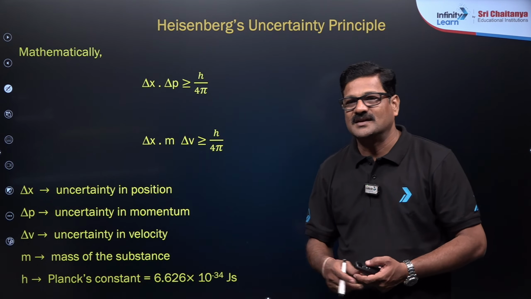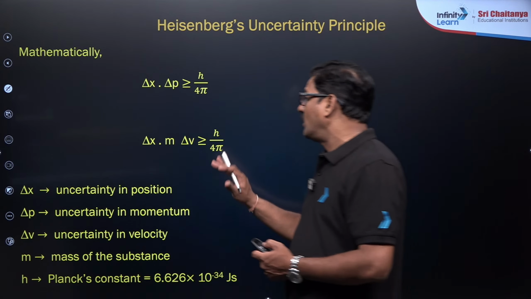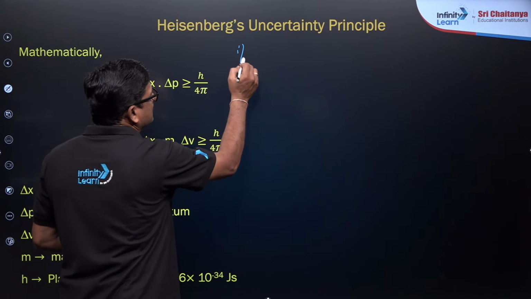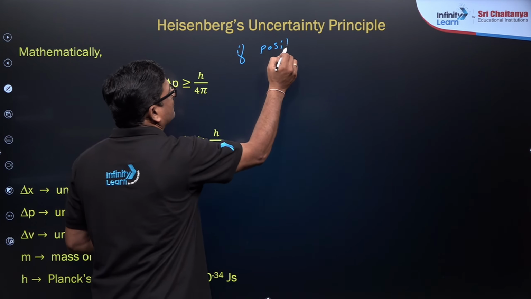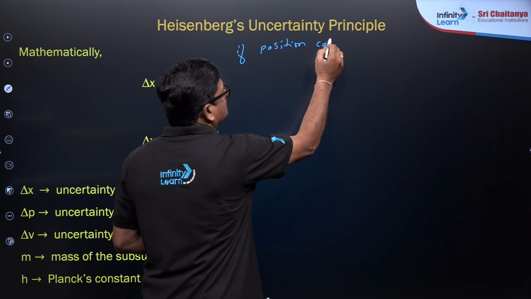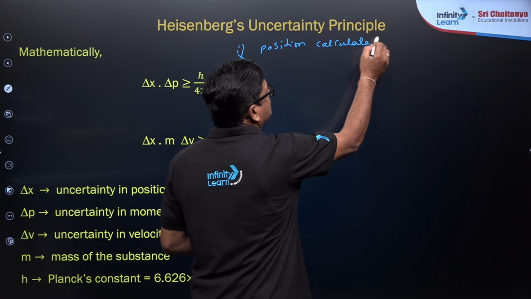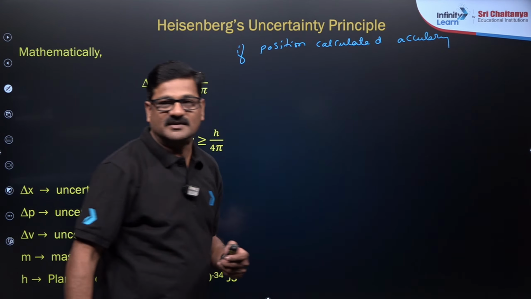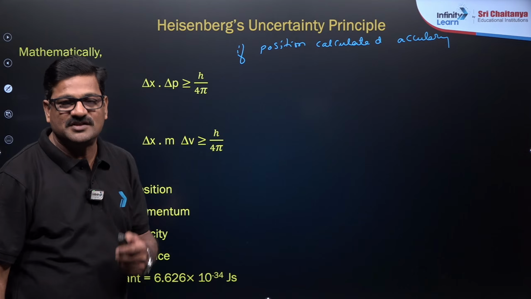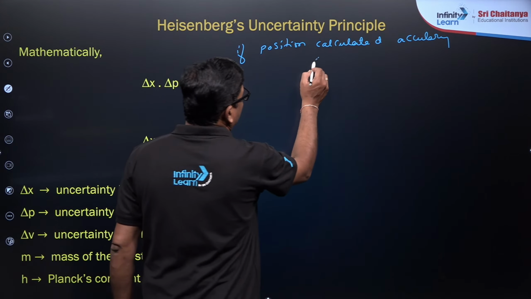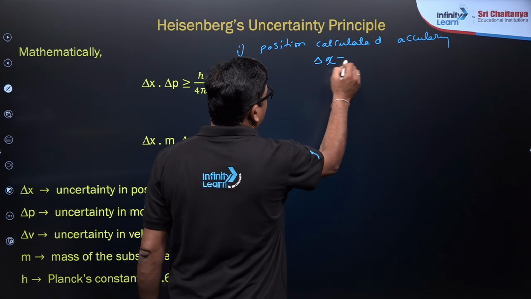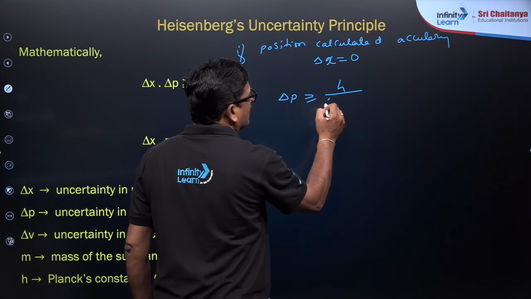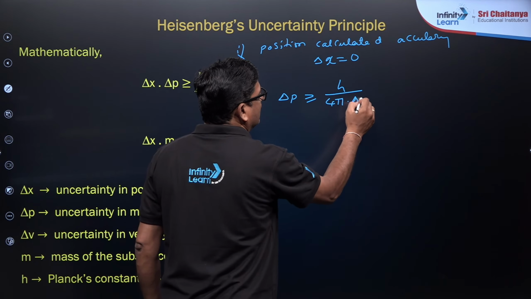Okay, dear students, let us see if I want to calculate the position accurately. If the position is calculated accurately, then the uncertainty will be 0, the error will be 0, so delta x is going to be 0 and delta p should be greater than h by 4 pi dot delta x.